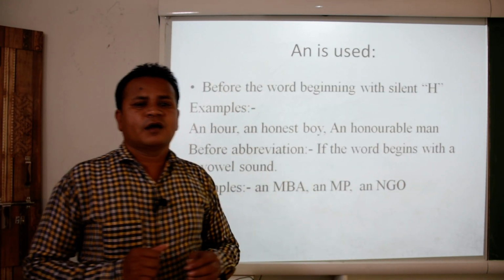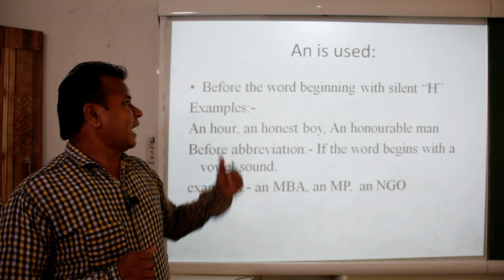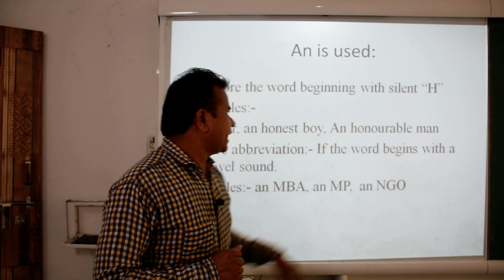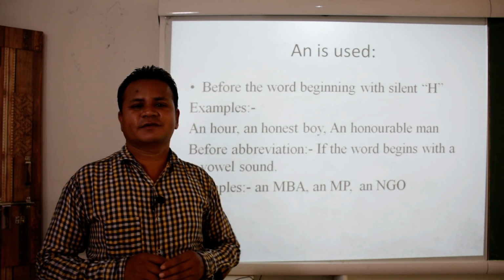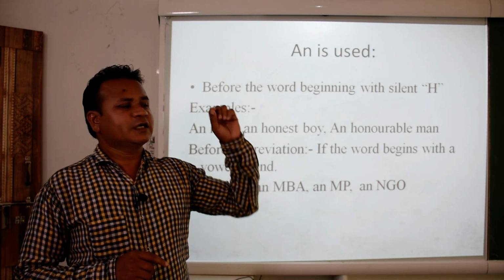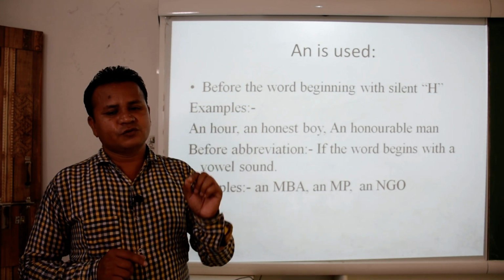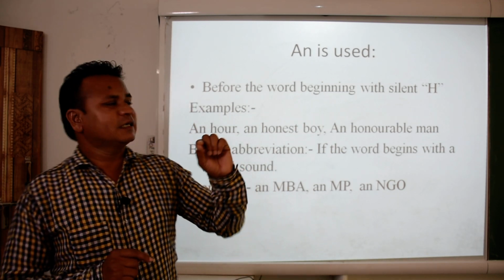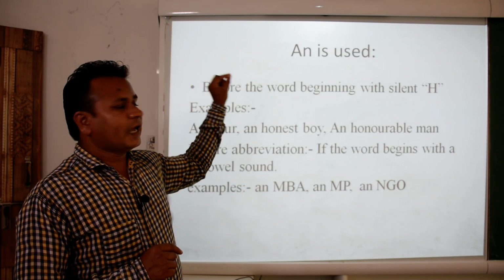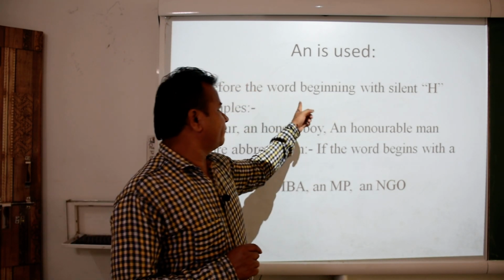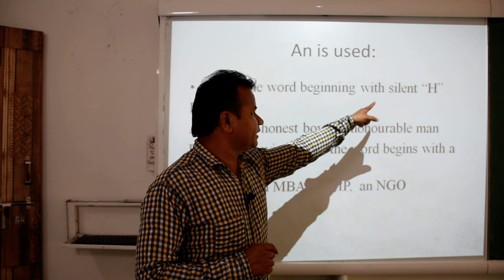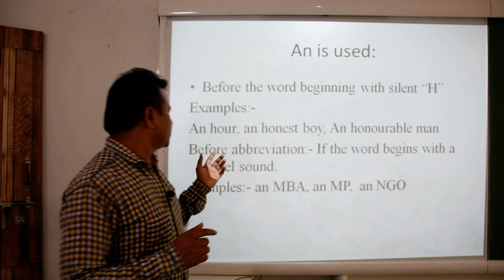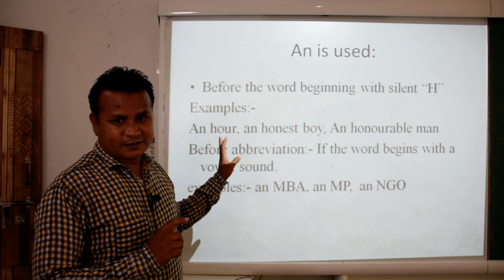Now, how do we use an? Again, before a word beginning with a silent H. As I told you, if the word is beginning with a, e, i, o, u, definitely you have to use an. But if the word is beginning with a silent H, let us see the examples. An hour.